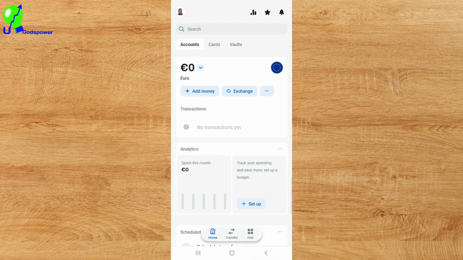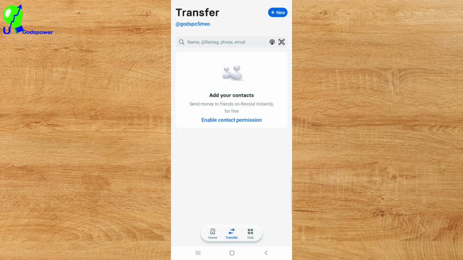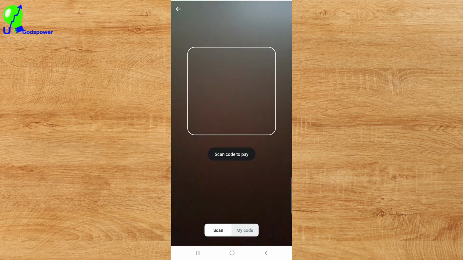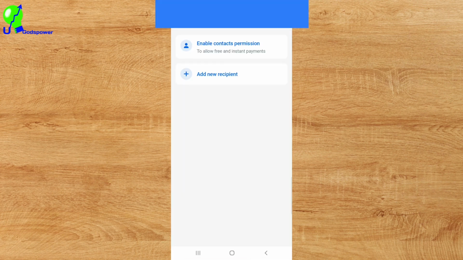So let us say you want to transfer money. If you see at the bottom here, you see this arrow that says transfer. If I click on transfer here you can select the person you want to send money to. You can just come here, select the person and enter the person's email or the card or whatsoever that you want to use to send. You can even scan the person's QR code to access the person's information so that you can send money to the person. So that is what I want you to be aware of.